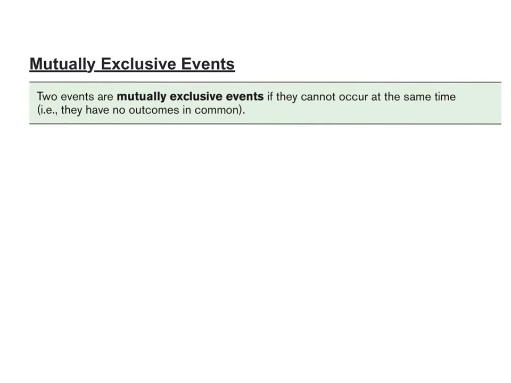Okay, in order to talk about addition rules for probability, we have to have a common definition. We talked about this a little bit earlier this year, but let's talk about it in this context. That is mutually exclusive events. In order to understand what a mutually exclusive event is and how it works with probability, we need to have a definition. Okay, and I just went ahead and took the definition from the book. Two events are mutually exclusive if they cannot occur at the same time, meaning no outcomes are in common.